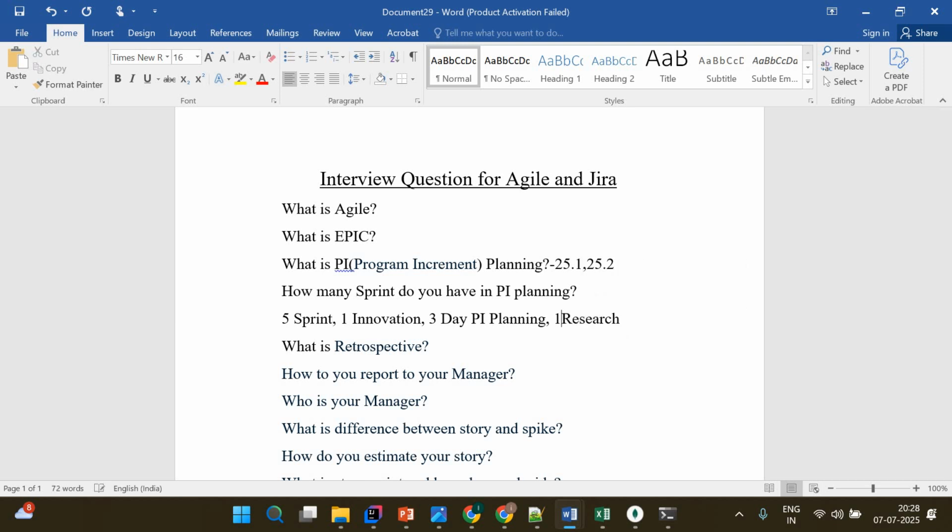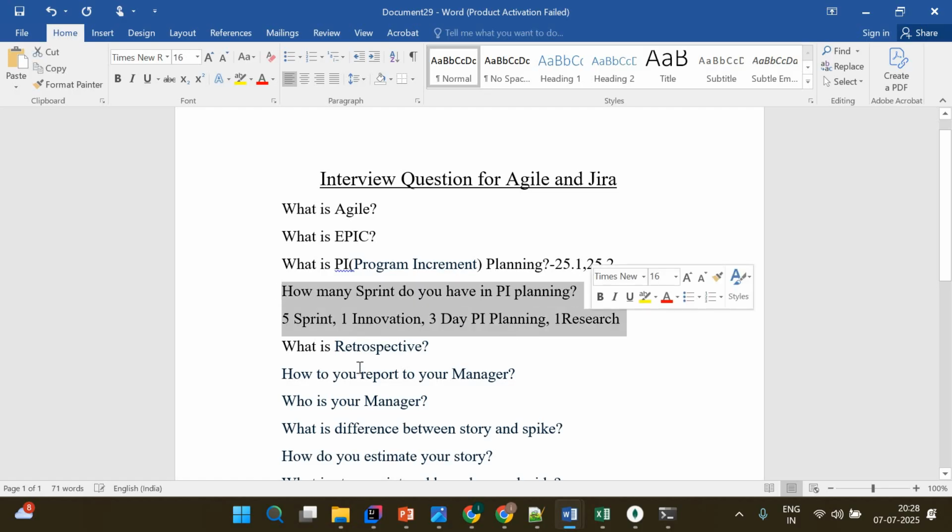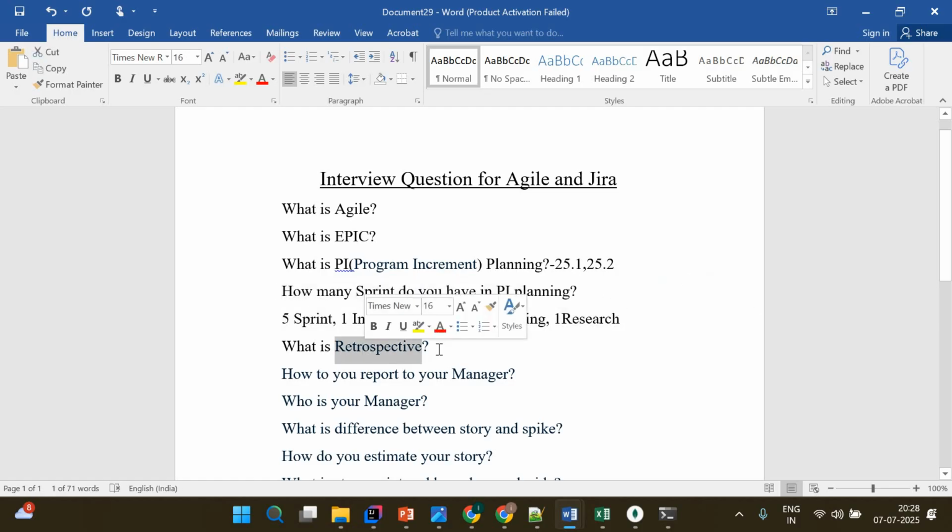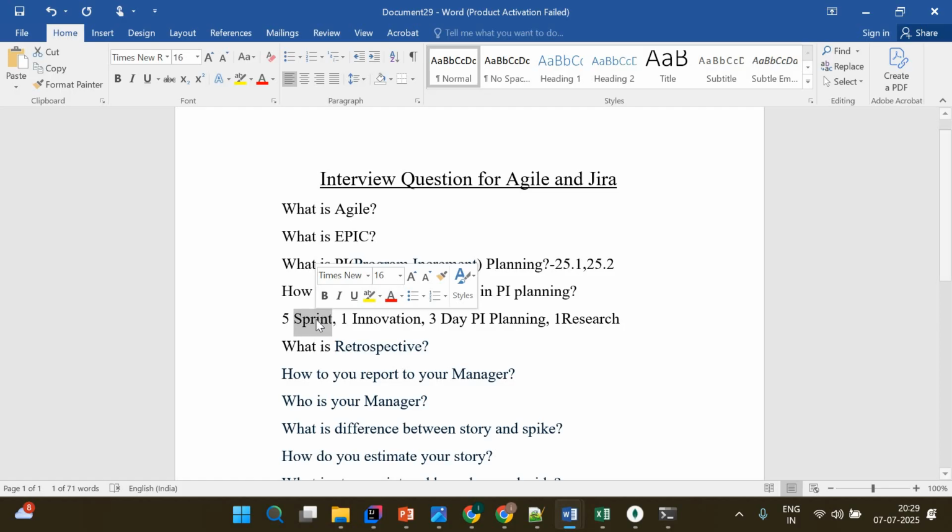So one we have for the research kind of that. So all these things come under the PI planning, right? Then what is retrospective? Retrospective happens on every sprint. Suppose you are finishing the work of one sprint. What could be the challenges we have faced? What was the issue? How can we overcome that? What is the thank you note? If someone has supported you, will you give some kind of thank you note to them?